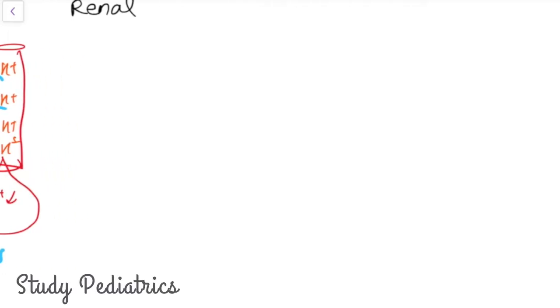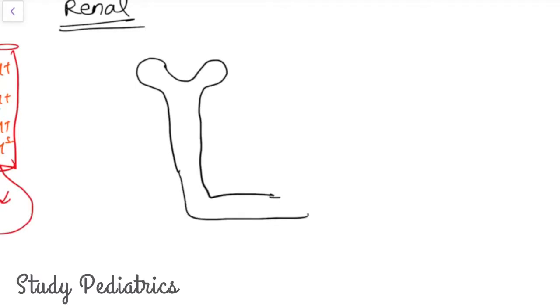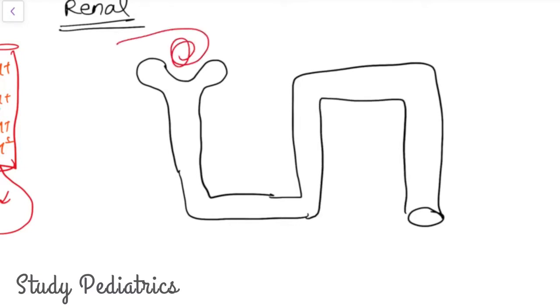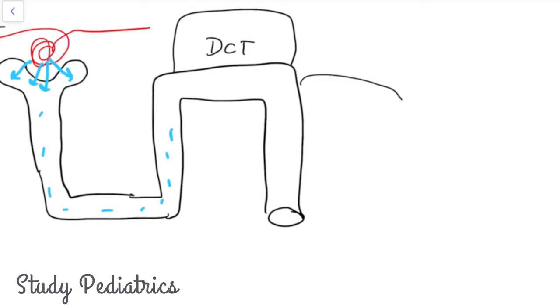Now coming to the renal causes, again we can understand it with a diagram. This is a nephron. The filtrate comes here, and as we all know, here is the DCT and here are the collecting tubules. Here there is a channel called ENaC, the epithelial sodium channel.